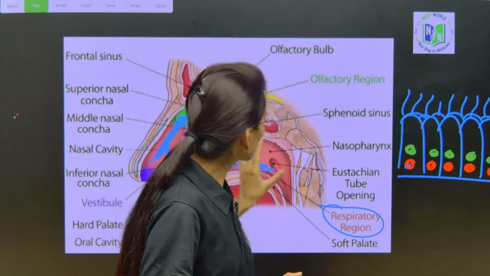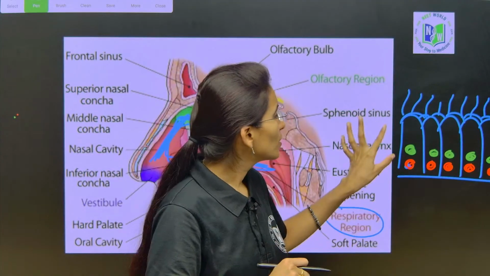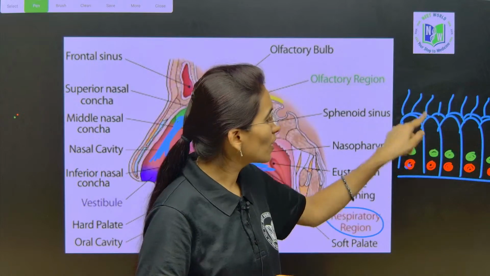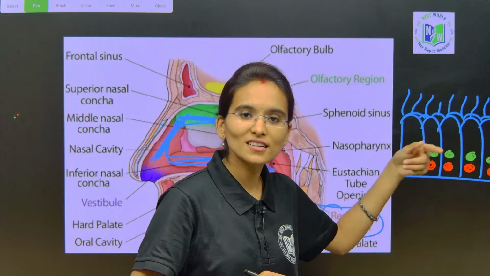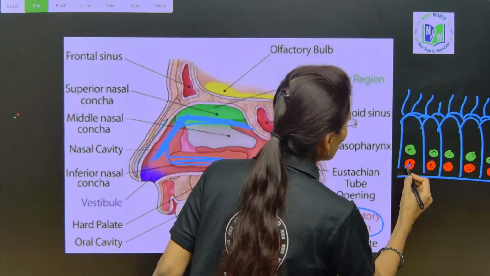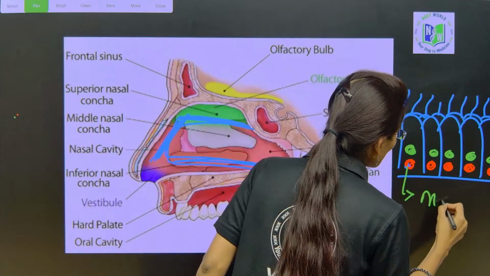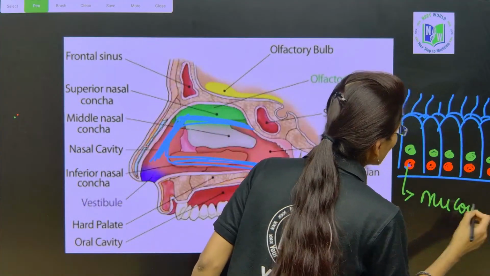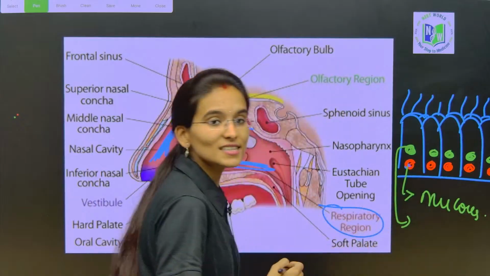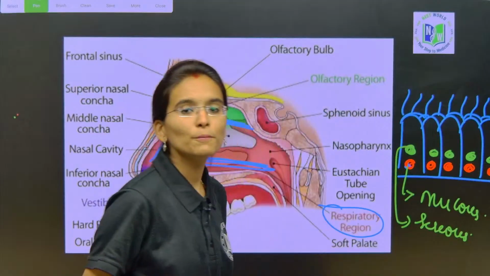Next, the middle portion is called the respiratory region. It is made up of pseudostratified columnar ciliated epithelial cells, which contain two important cells, my dear students. One is the mucous cells, and the other is the serous cells. What are those? Serous cells and mucous cells.